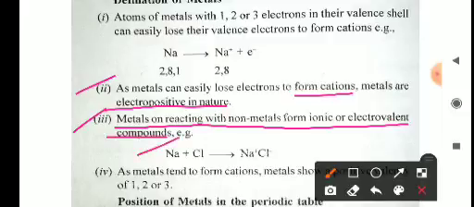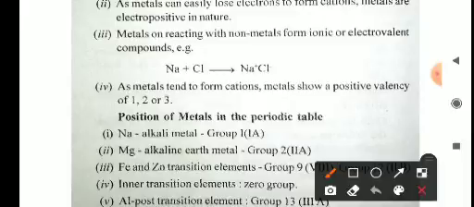So sodium and chlorine. Sodium is a metal, chlorine is a non-metal. When they react and form a compound, that is called sodium chloride, and this compound is known as an ionic or electrovalent compound. A metal tends to form cations, and metals show a positive valency of 1, 2 or 3.